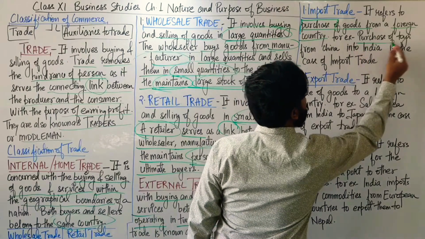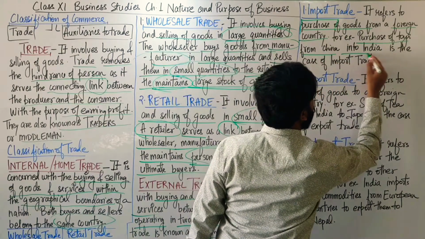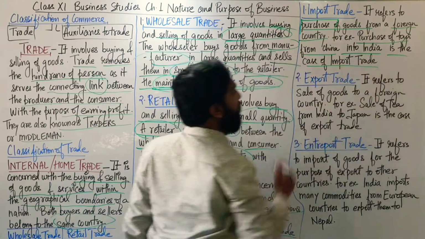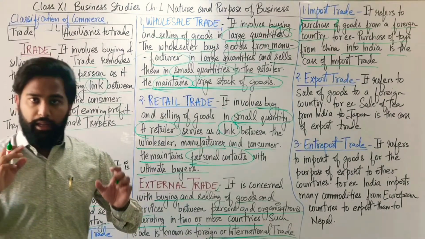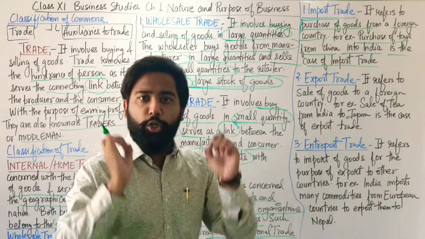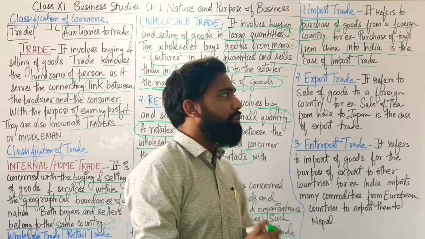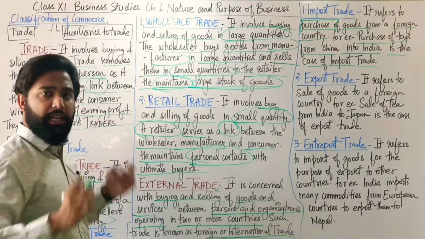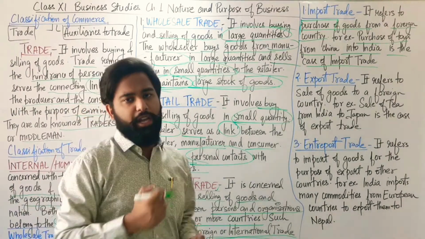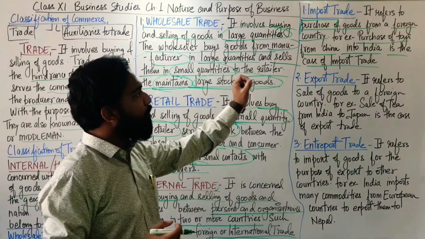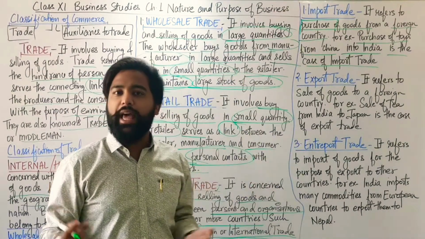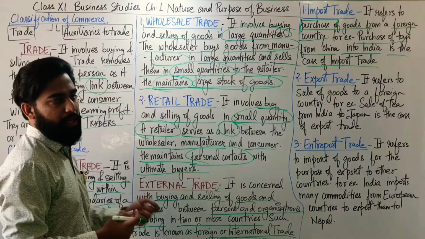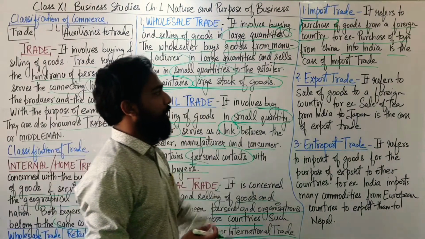So, purchase of toys from China by India is the case of import trade. So, this is an example of import trade. Exactly, India purchases toys from China. So, purchase of goods from a foreign country is known as import trade.